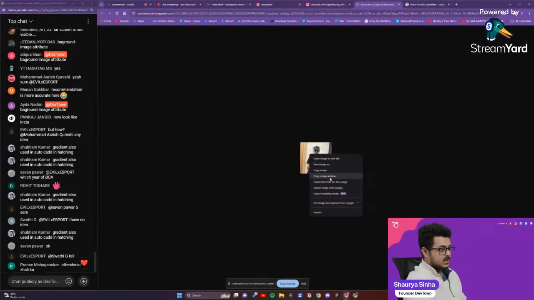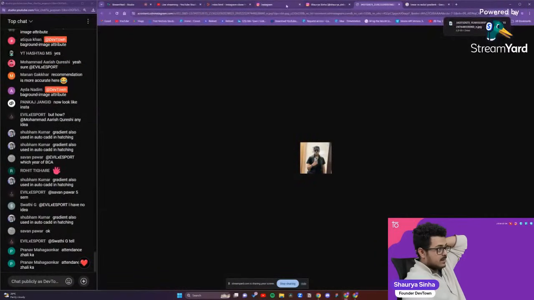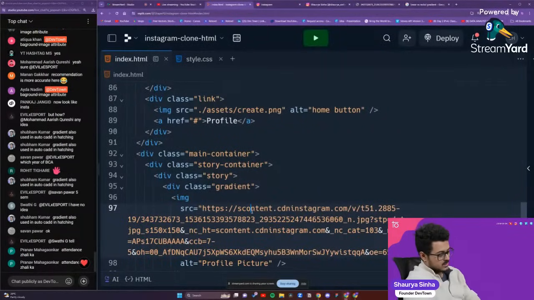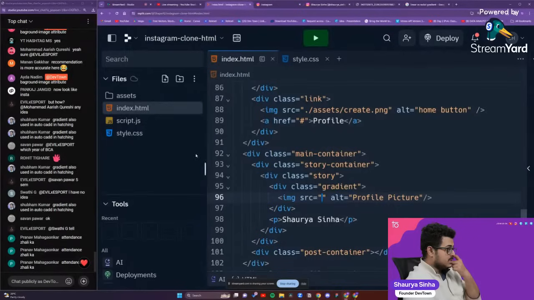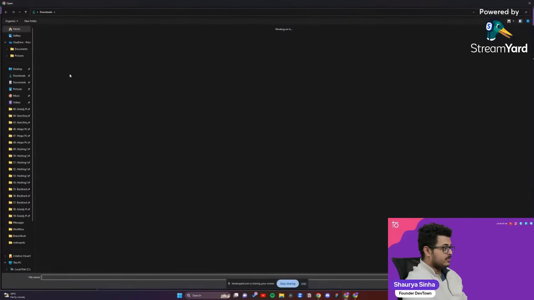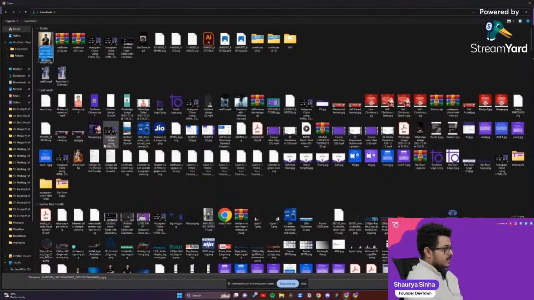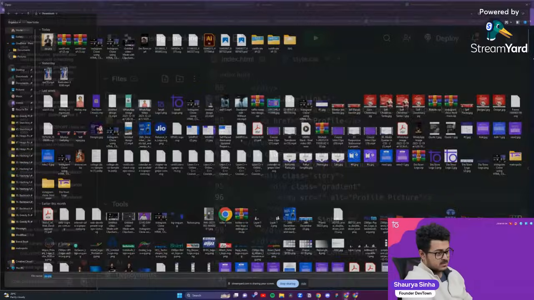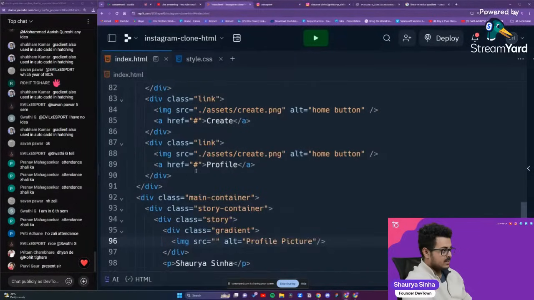Okay, so let's save the image. We'll then have to upload the image right over here. So we don't require this. Remove it. Let us upload the file. Sure. Upload file, and we'll upload our image from right over there. Let's rename this image as PP, profile picture, and select this. I should have put it inside of assets, so let us just shift it inside of assets itself. It will look much more clear right over there.